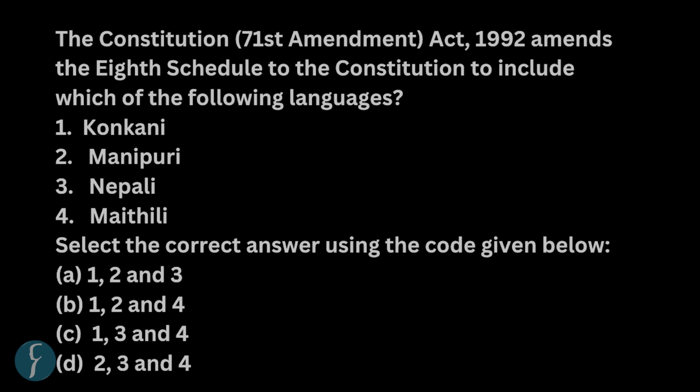So we'll move to the second question. The second question is again the second question of the paper. It is with respect to the 71st Constitutional Amendment Act of 1992, and the question is about which other languages, given the options, have been included in the 8th Schedule. So we have Konkani, Manipuri, Nepali, and Maithili.